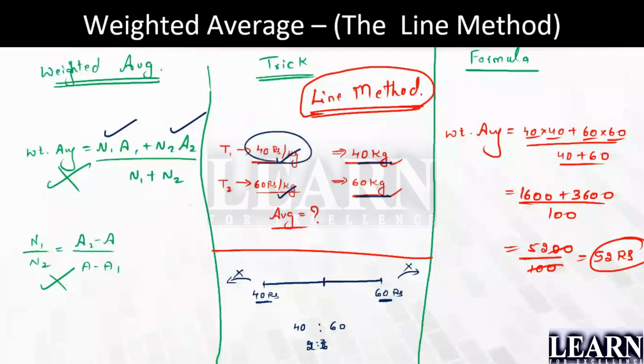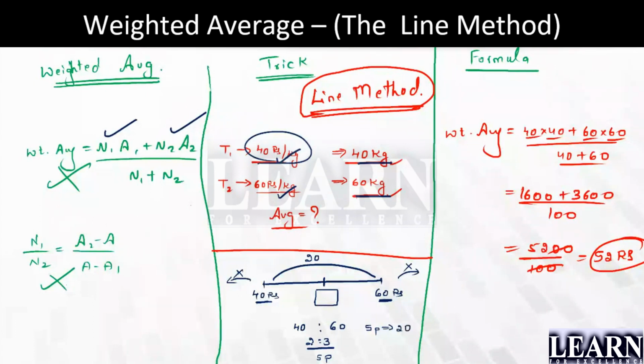Right? Is it clear till here? So what I have done here, I have just written the data given in the question. I have not even started to solve. Yes, now look here. When the average is not given, please listen to this. When the average is not given, what you do is you take down the sum. 2 plus 3 is 5. This is 5 parts. 5 parts is equal to the total difference. Can you see the total difference is 20? 5 parts is equal to 20.